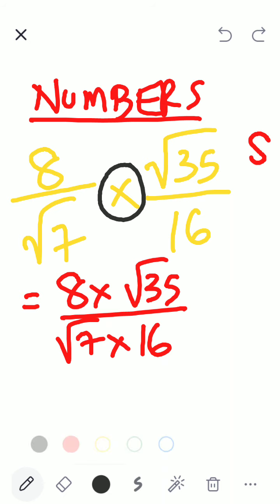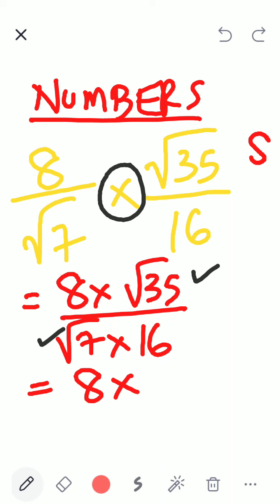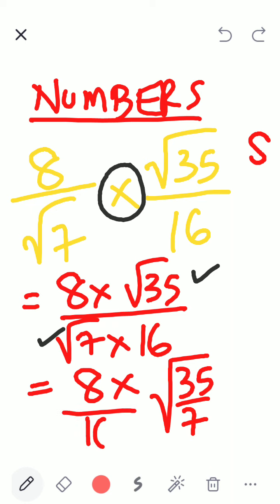So now the brain says, okay, you have observed there are two square roots, one in the numerator, one in the denominator. The rule says in multiplication and division, you can combine the houses and put the numbers inside the houses together. Very good. So again, I write 8, then I combine the houses, root 35 and root 7, and 16 I keep with 8.